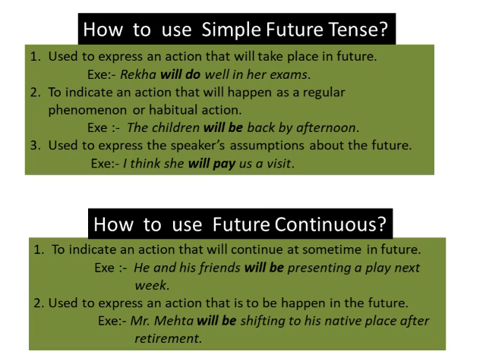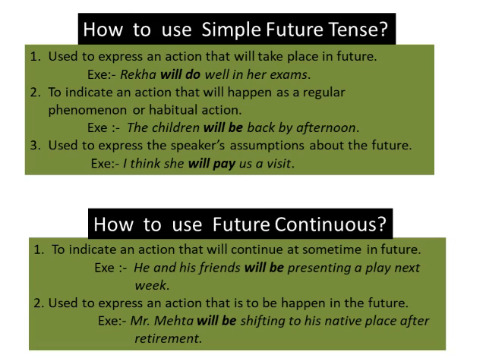It is used to express an action that will take place in future. Simple future, an action that will take place in future. So the example, Rekha will do well in her exam. That is a future action. And the form will do means the main verb or the root verb will have will in front of it.